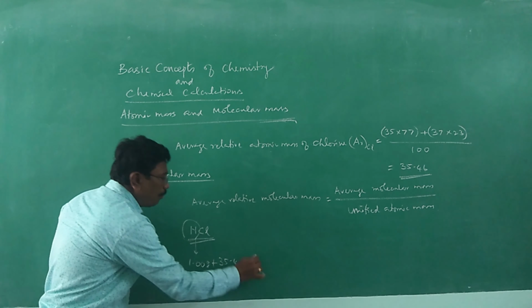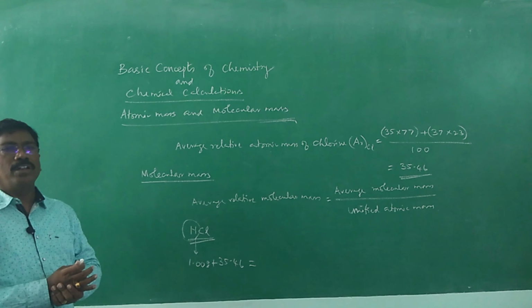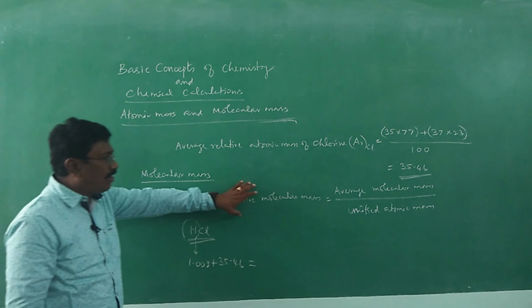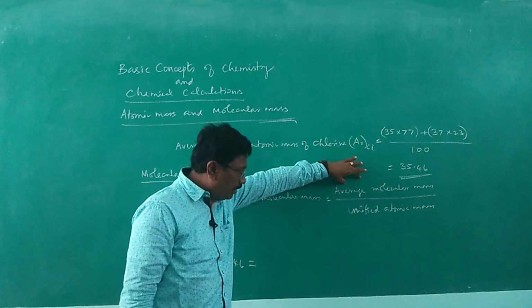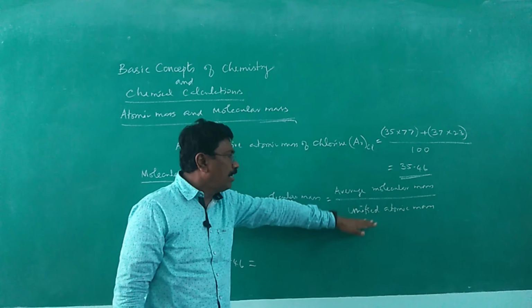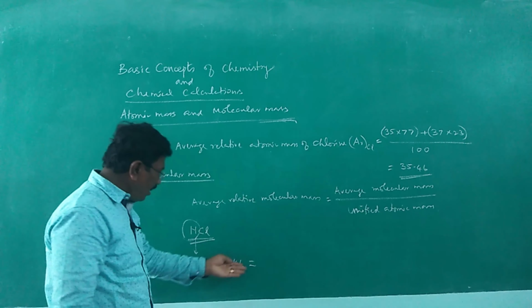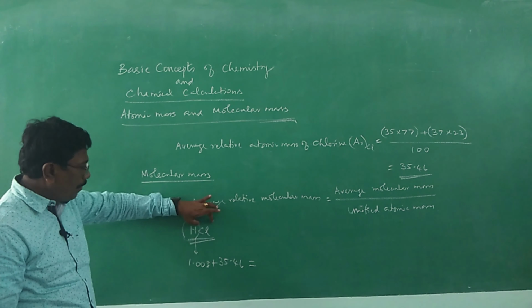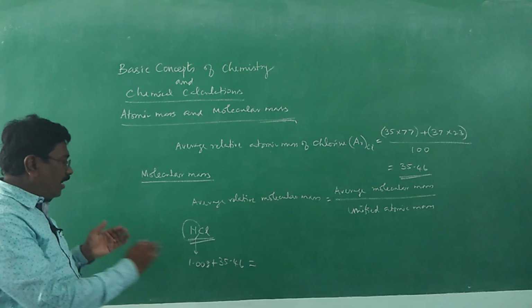When you sum up, you will get the average relative molecular mass. Instead of finding the average molecular mass divided by the unified atomic mass, in real calculations we use the average relative atomic mass of the different atoms in a molecule.